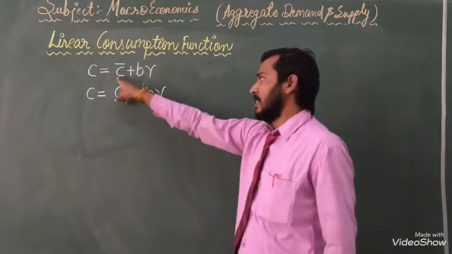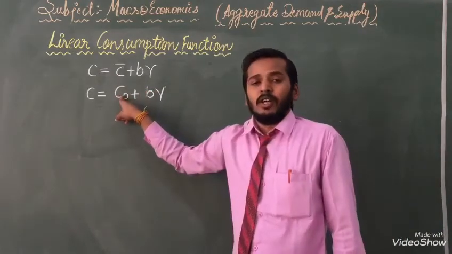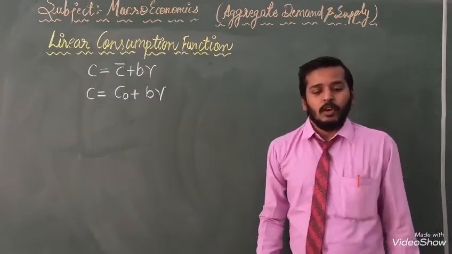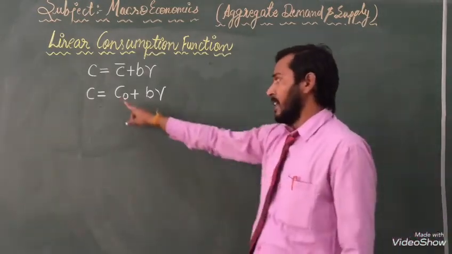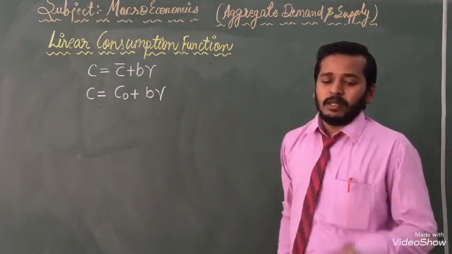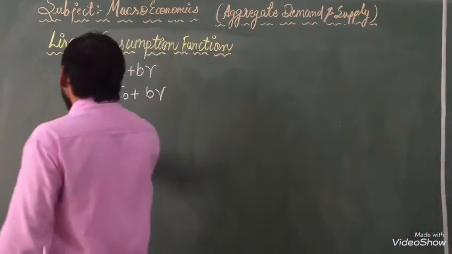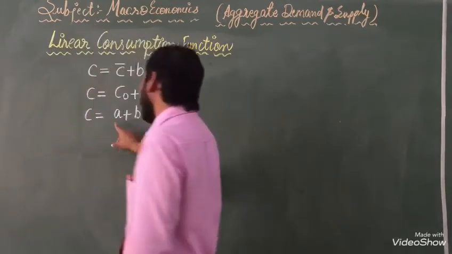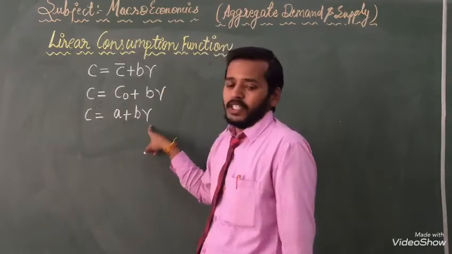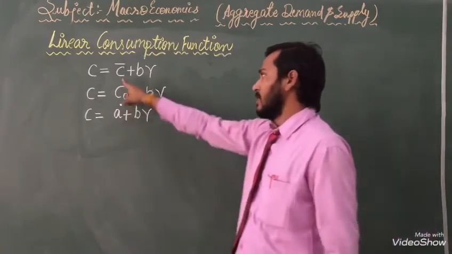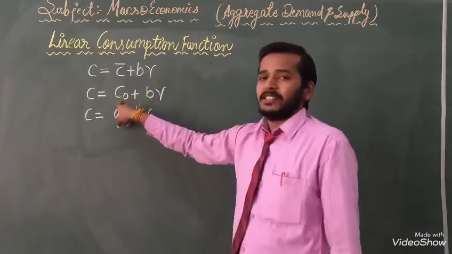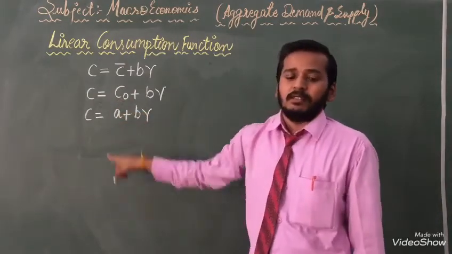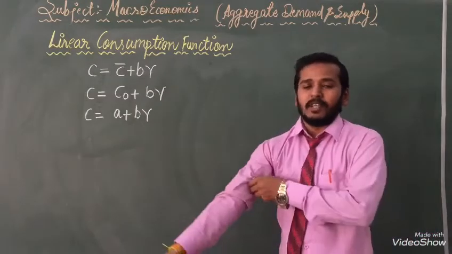Or in place of C0 we can write A, as in A plus bY. So in place of C bar we can write C0, otherwise in place of C0 we can write A. The three formulas are given in front of you.